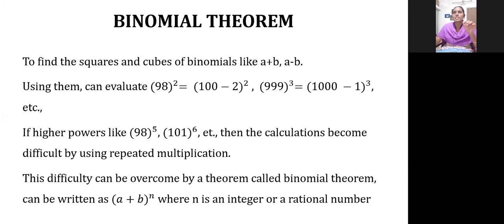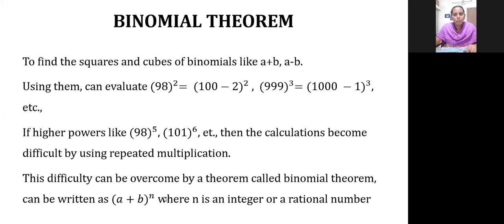Index keyword is used for mentioning the power value. Are you all clear with this? Why are we moving to the binomial theorem concept? To avoid the repeated multiplication, since the calculations are very difficult to follow. Okay, children, are you clear?